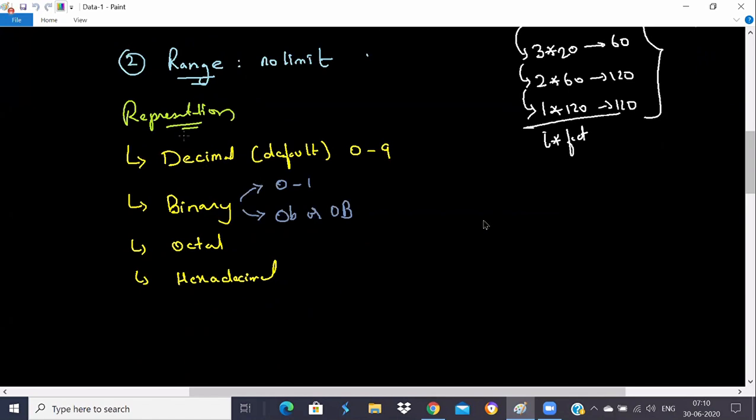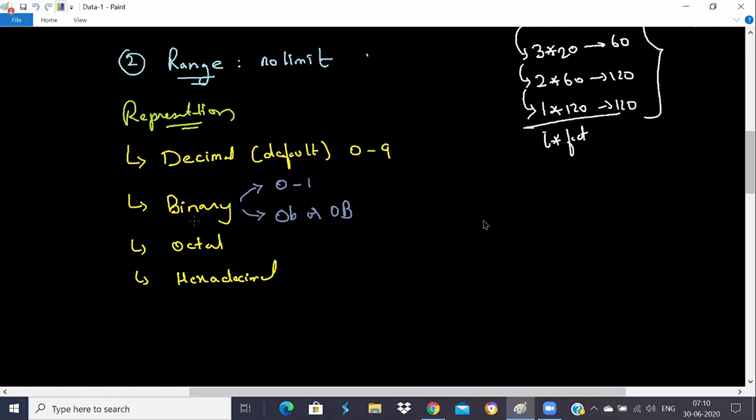Then we started discussing the representation of integer type. We've seen that the default one is decimal, meaning that if you take any value between 0 to 9, it will always be taken as a decimal value.